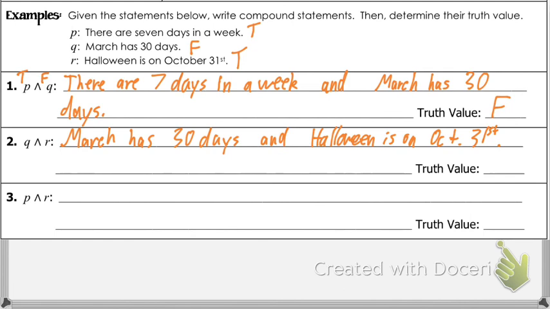Okay. Now, for and, we would say that both have to be true. So, is Q true? Does March have 30 days? Wait, no. That's false. Is R true, though? Yeah. So what's our overall truth value? False. It's still false because they would both have to be true when it's and. We're not saying we just want one of them. We want both of them to be true for an and statement to be true.